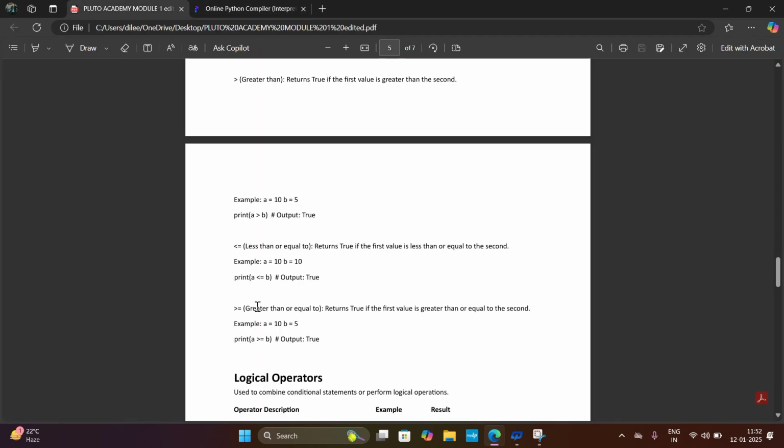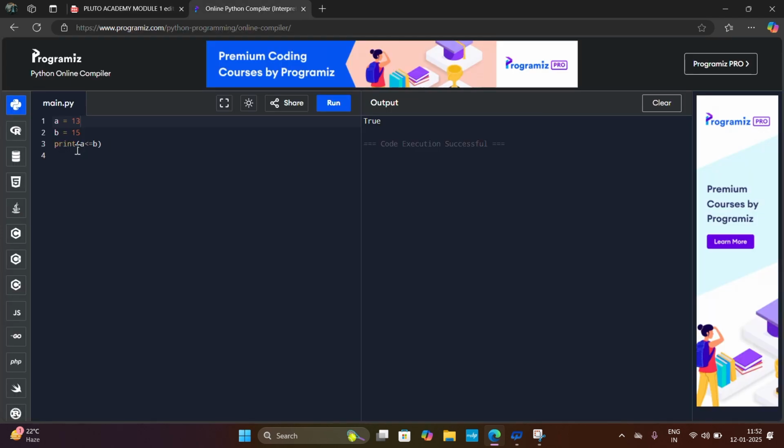Likewise, next, greater than or equals to. It returns true if the first value is greater than or equal to the second. Here I will put some big number, 19, and I will assign the operator greater than or equals to. The output is true because 19 is greater than 15. If both numbers are 19, it also returns true because we assigned the operator greater than or equals to. It returns true if the first number is greater than the second or both numbers are equal.